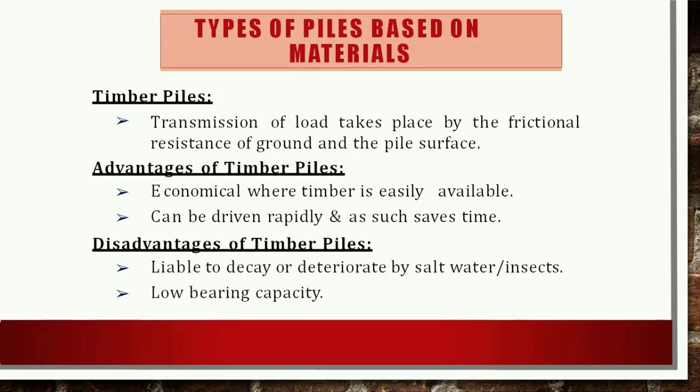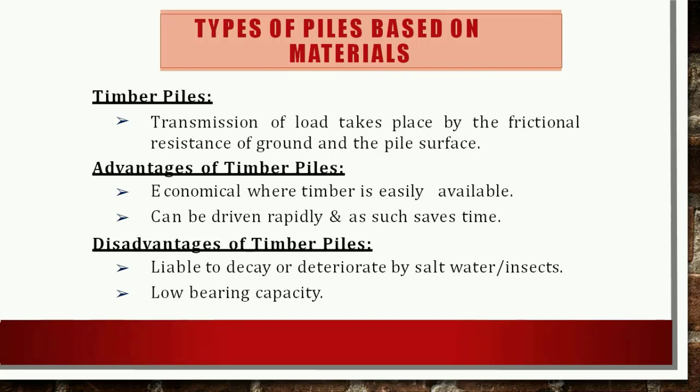If we are talking about the length, the timber pile should not be more than 20 times its lateral dimension. The bottom of the pile is sharp and provided with an iron shoe so that it can be driven into the ground easily when hammered.